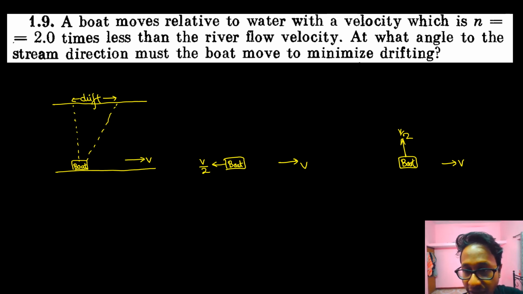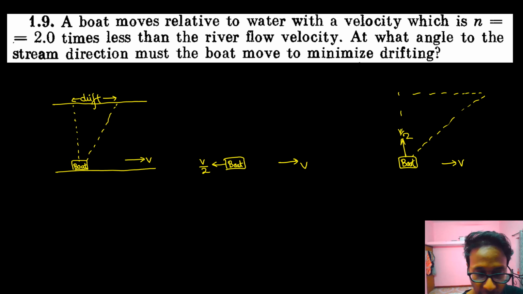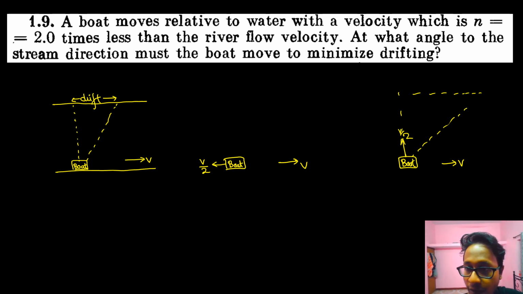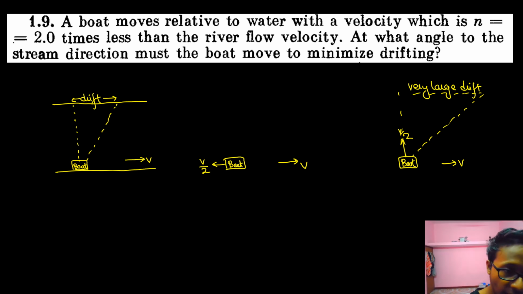So out here the drift can get very large, because no component of velocity is used to counteract this drift. Very large drift.